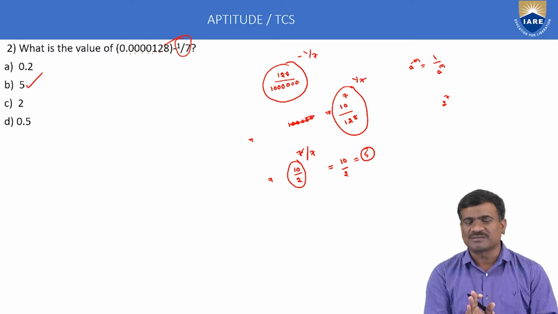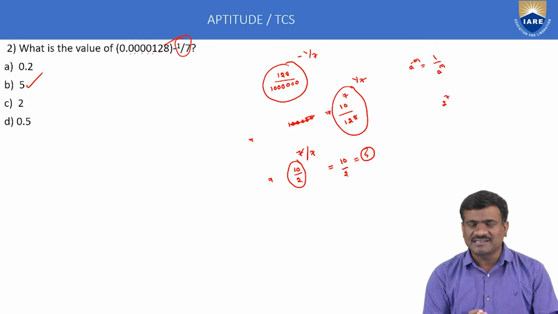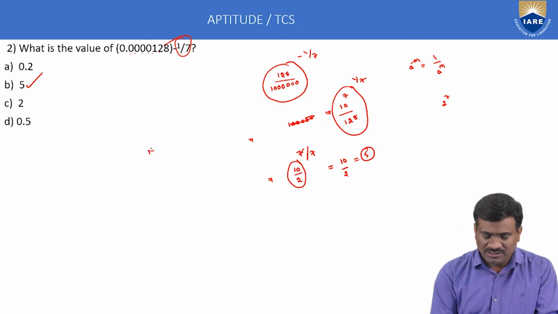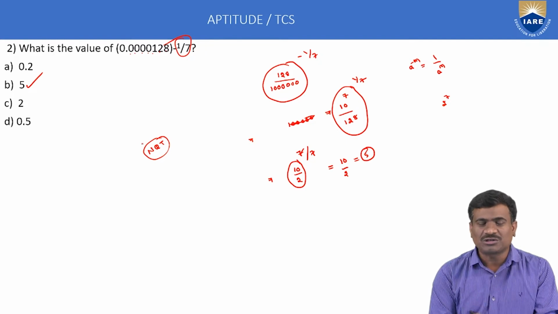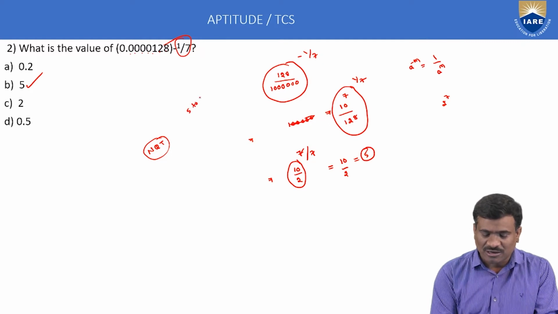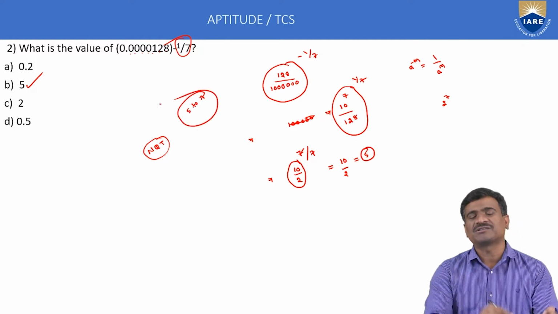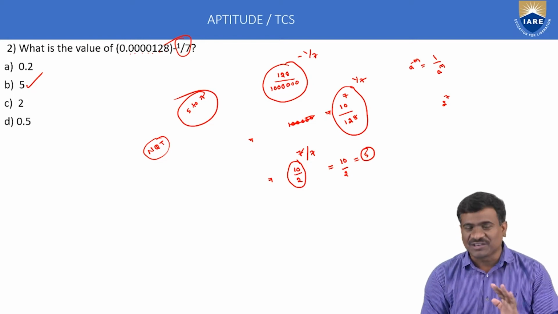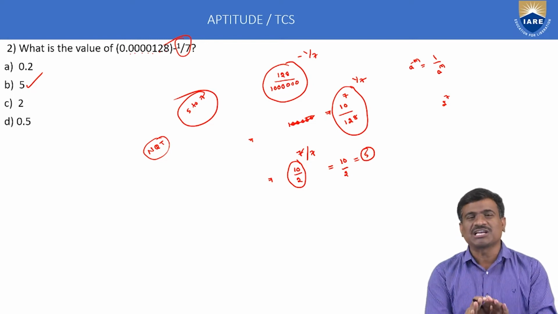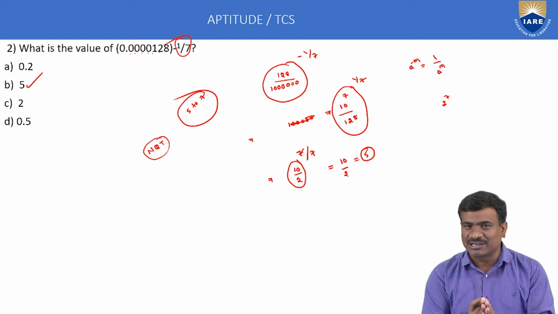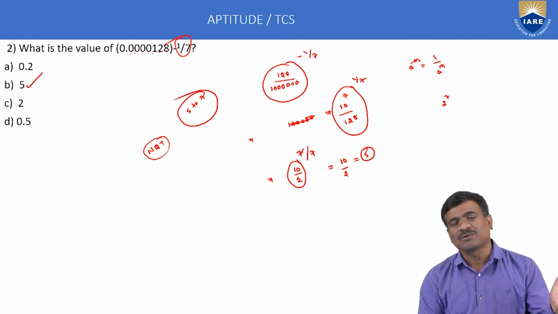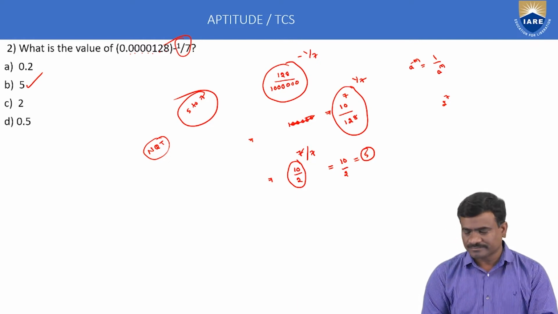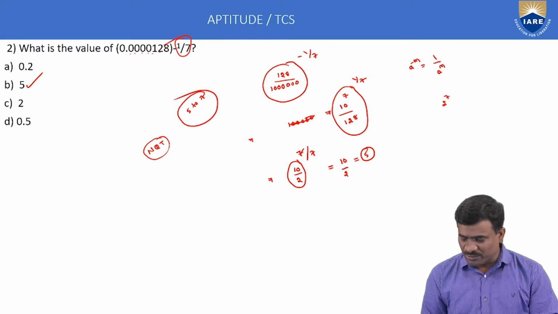Second example, simplification. In TCS NQT, the National Qualifier Test, foundation section, the total number of questions is 20. Out of 20 questions, 5 to 7 questions belong only to number system, which means simplification. It is one of the most important topics in the TCS NQT quant part, properties of numbers. Here, option B only is correct.